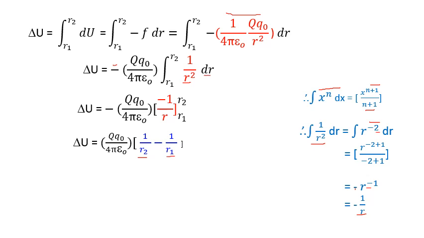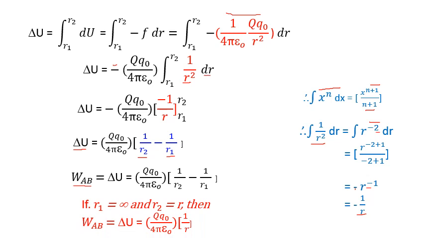Now this is the energy stored or work done during shifting from B to A. Now if you imagine this R1 is at infinity, meaning initially charge Q0 is at infinity, to bring this charge from infinity to R, we can write the formula for work done or energy stored as Q Q0 upon 4 pi epsilon 0 into 1 upon R. We get this 1 upon R because 1 upon R2 is 1 upon R, while 1 upon R1 is 1 upon infinity, and the value of that is 0.